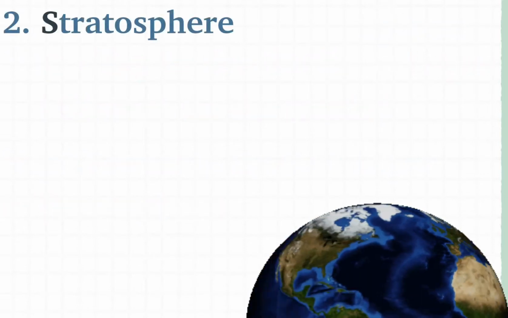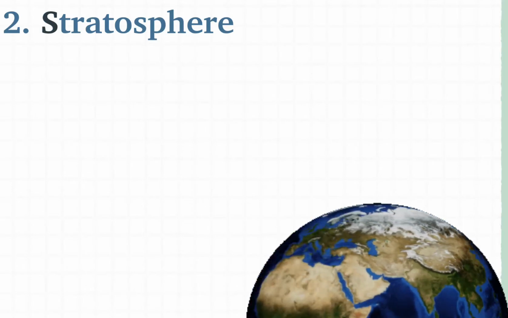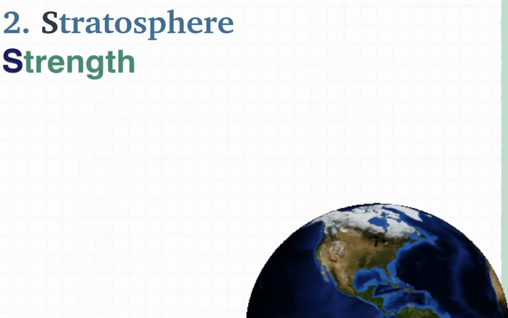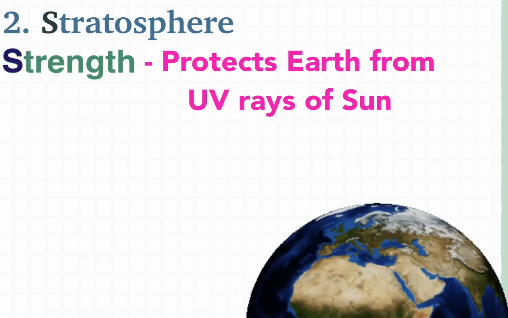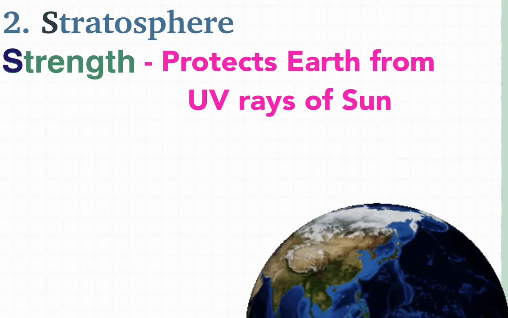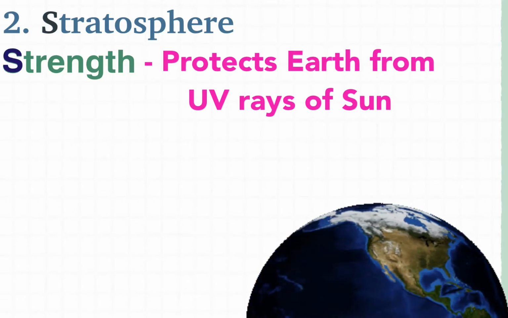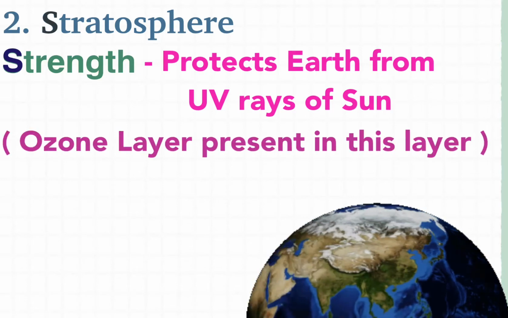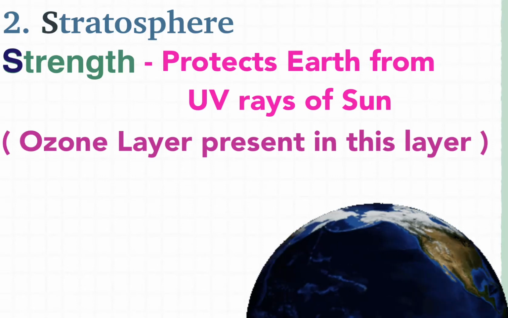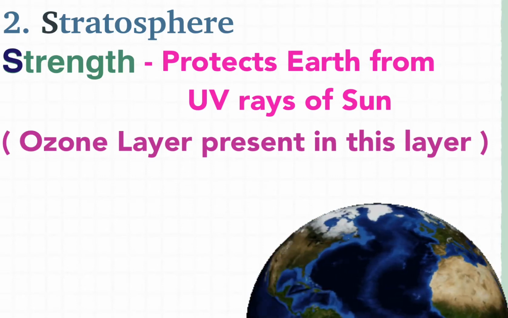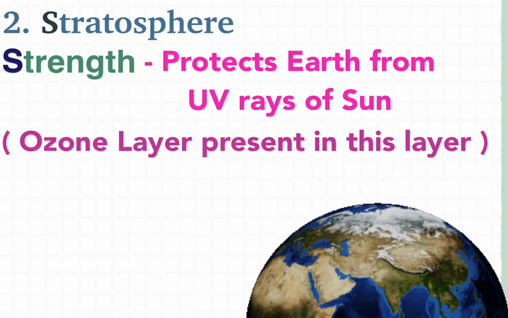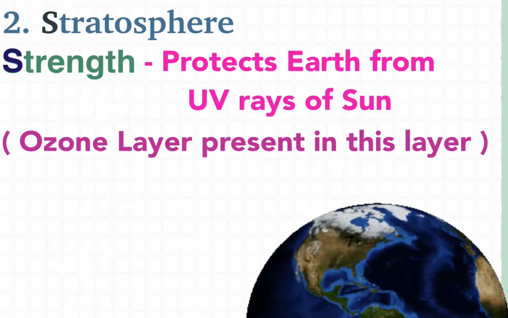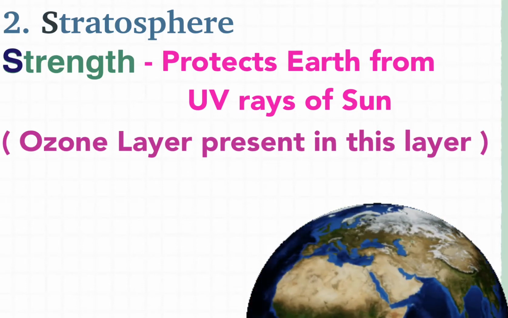Stratosphere. In stratosphere, the first letter is S. A similar word starting from S is strength. It means that it has strength to protect Earth from UV rays or ultraviolet rays of the sun. And who protects it? Ozone layer. So what you have to remember? That stratosphere is starting from S and strength is also starting from S. So strength means that it is protecting our earth from the ultraviolet rays of the sun. By which layer? By ozone layer.